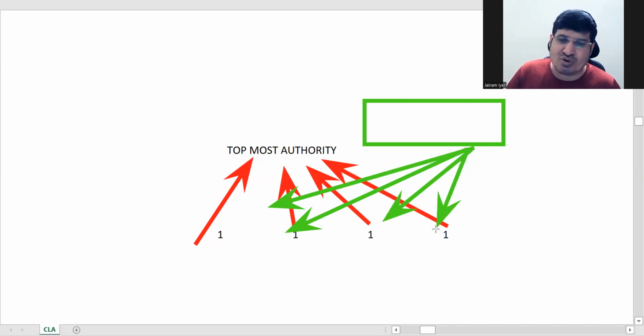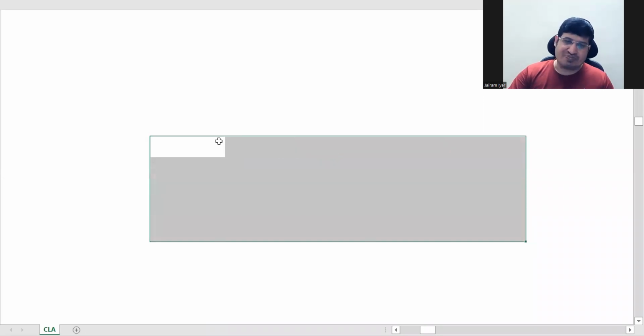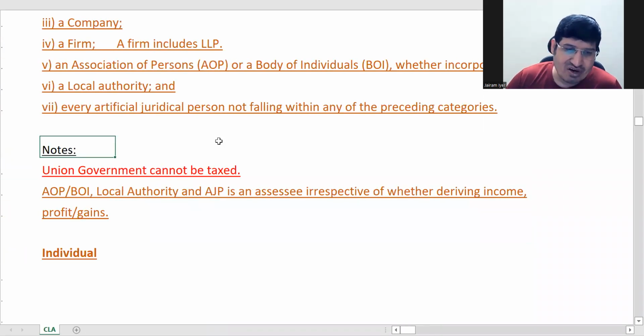Understood? So what is it doing? It is just collecting money and giving benefits. So basically any taxation system is run by a topmost authority, which is why that topmost authority is not taxed, because it is administering your cash. So in taxation, any topmost authority is not taxed. This is the common principle of taxation. Union government cannot be taxed.